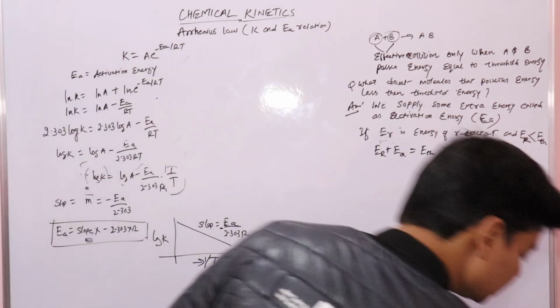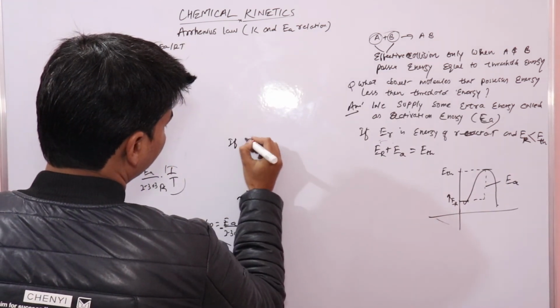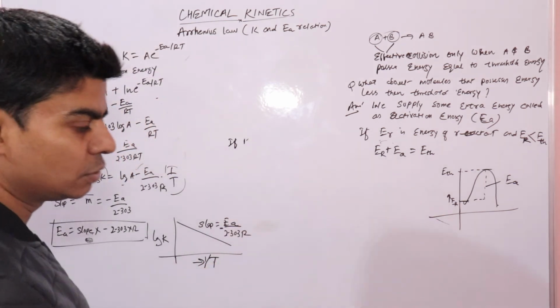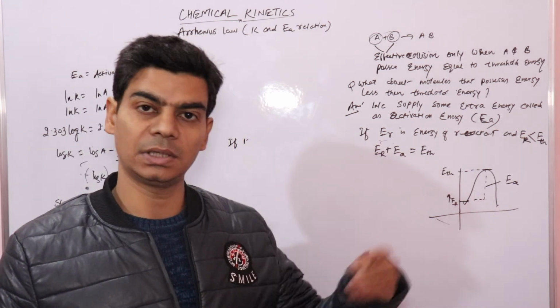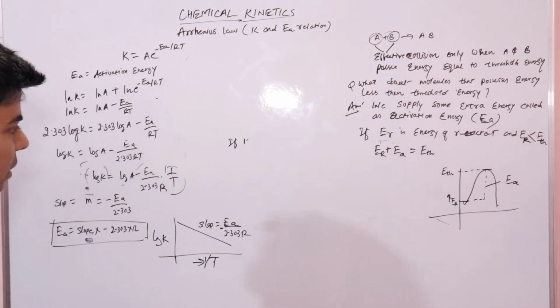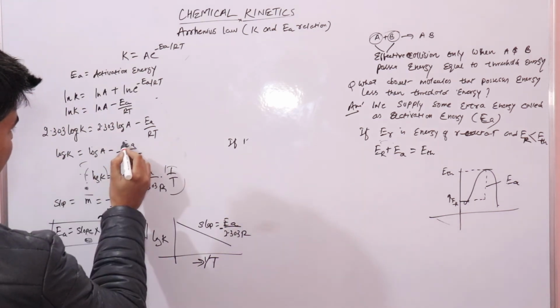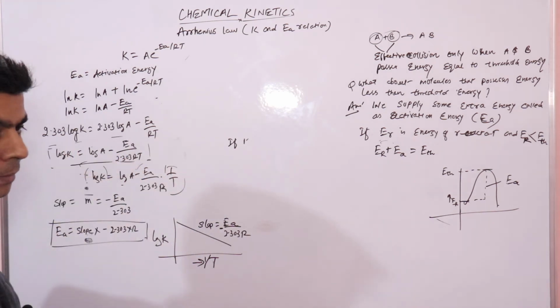So the other way is, if two values of rate constants for a reaction are known at temperatures T1 and T2, then from that relationship we can calculate the value of Ea, right? We'll just look at this equation here.